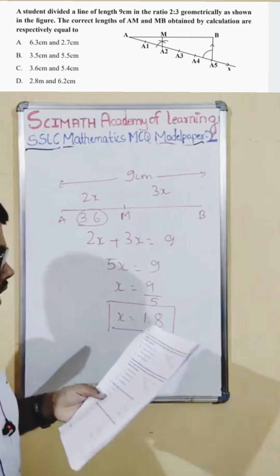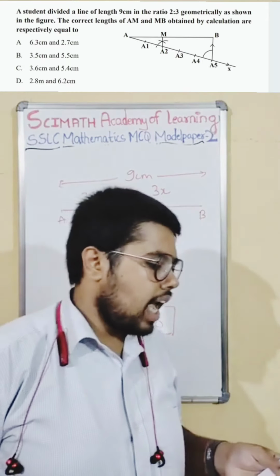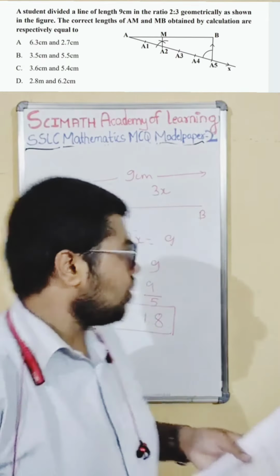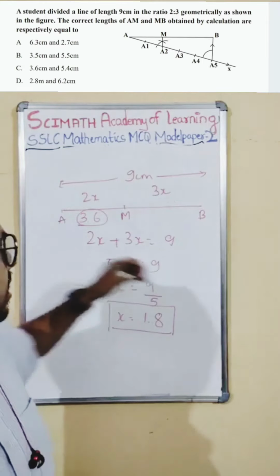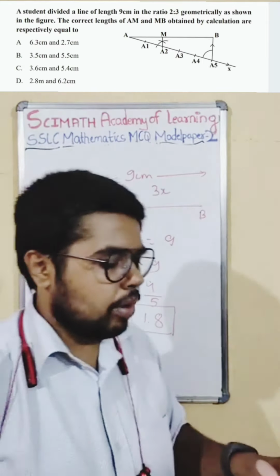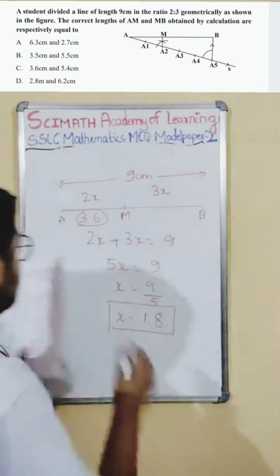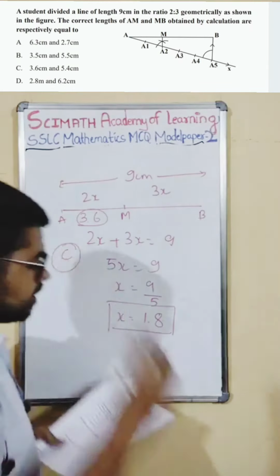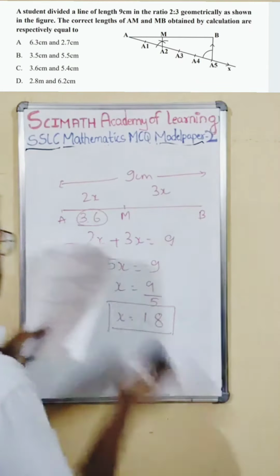No need to do the next one also. See the options. Only option C tells AM is 3.6 directly. No need to sit and waste time for MB. Just quickly go, 3.6 comes in option C. So C is the right option. So select C and go ahead. Okay. Now quickly go to the next one.